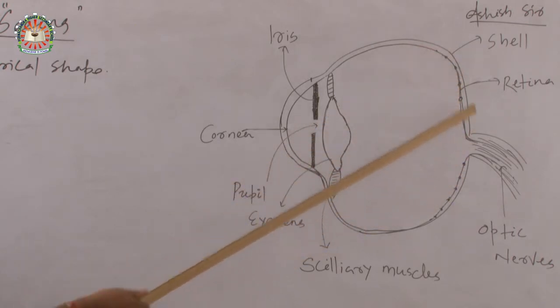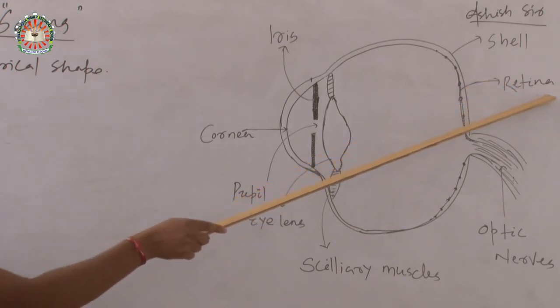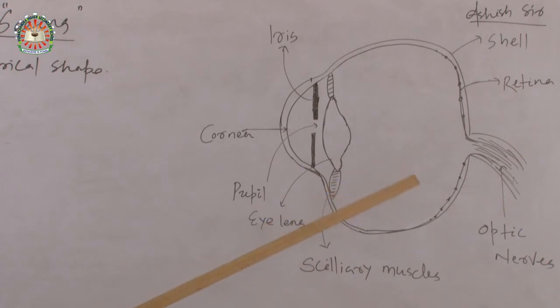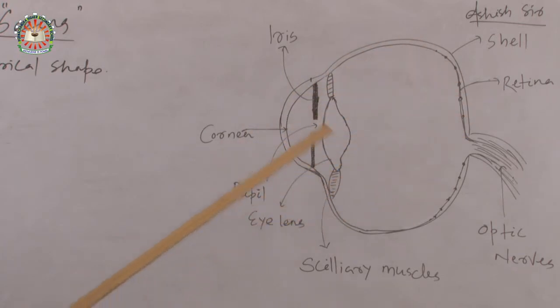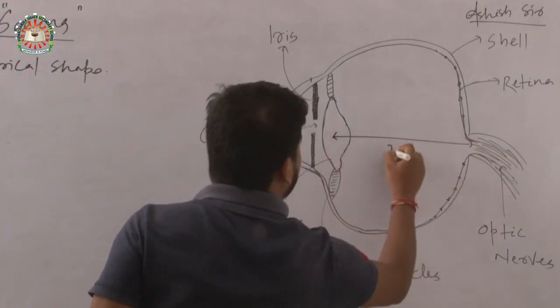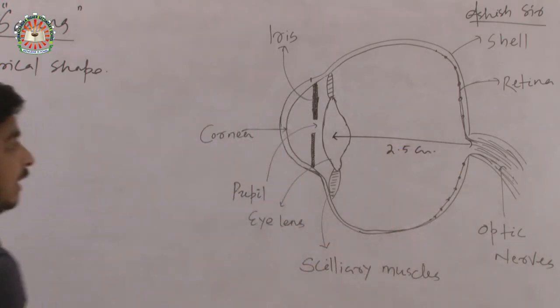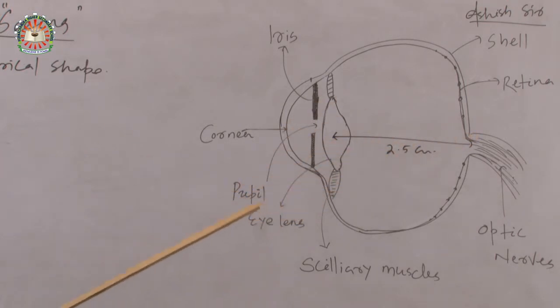These receivers on the screen are known as the retina. This convex lens is known as the eye lens. My dear students, the size of the human eye is nearly about 2.5 centimeter. Got my point? So the distance from the lens to the screen is 2.5 centimeter.